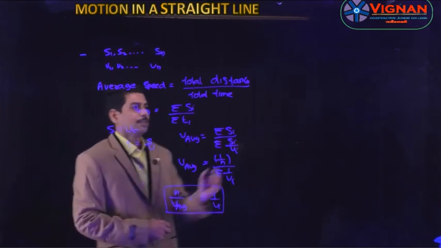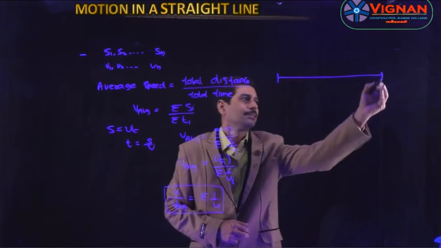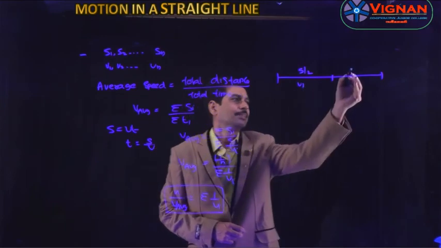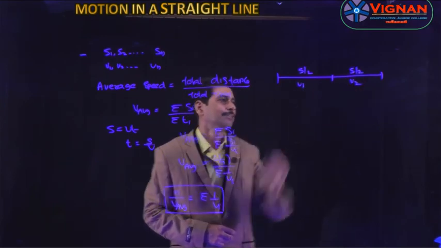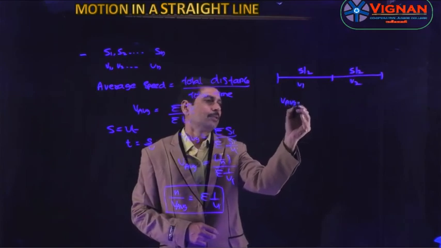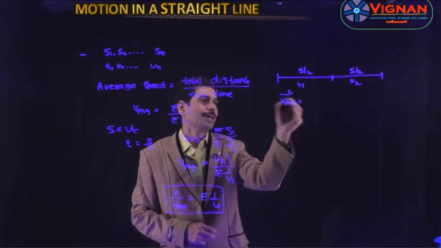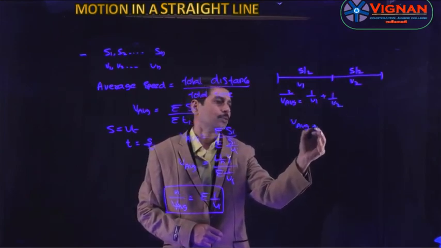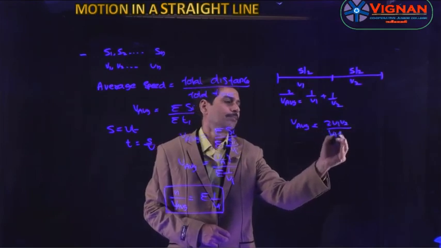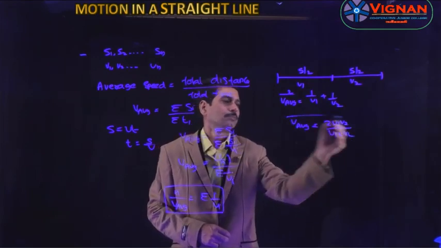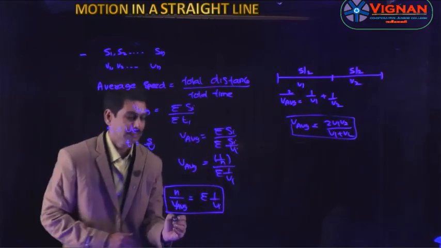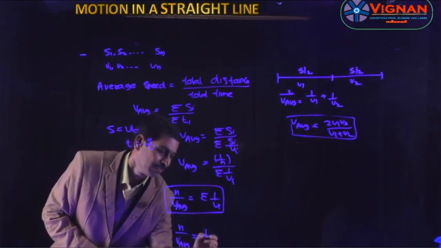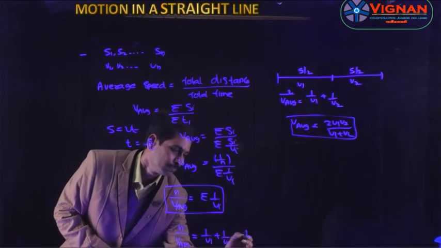That means if a body makes half of the distance with a velocity v1 and the remaining half of the distance with a velocity v2, then the average velocity is given by 2 by V average is equal to 1 by V1 plus 1 by V2, or in other words V average is equal to 2 V1 V2 by V1 plus V2. From this formula, n by V average is equal to sigma, which is 1 by V1 plus 1 by V2 up to 1 by Vn.